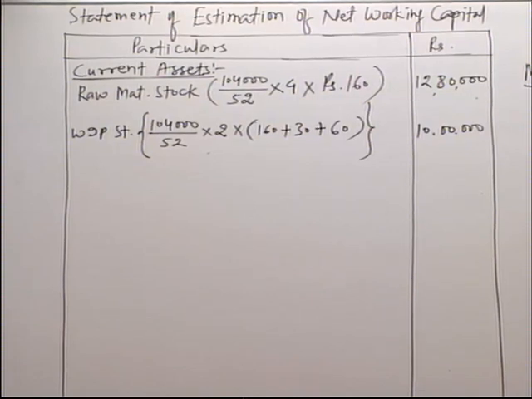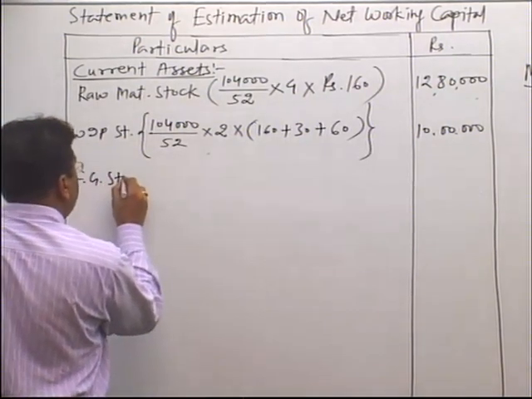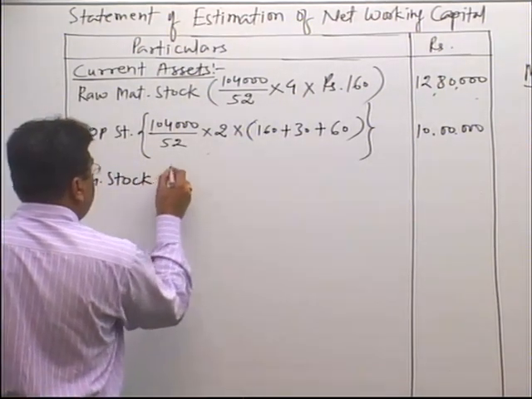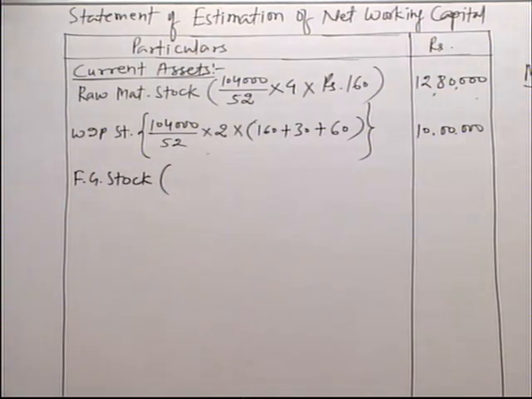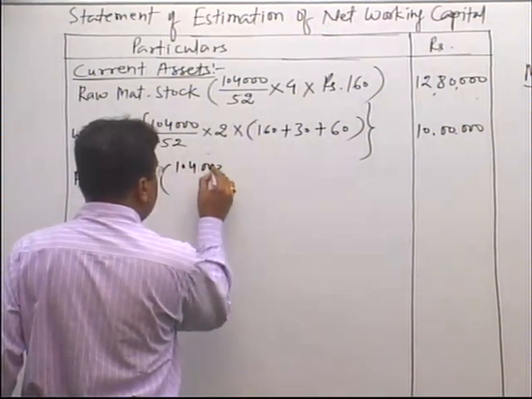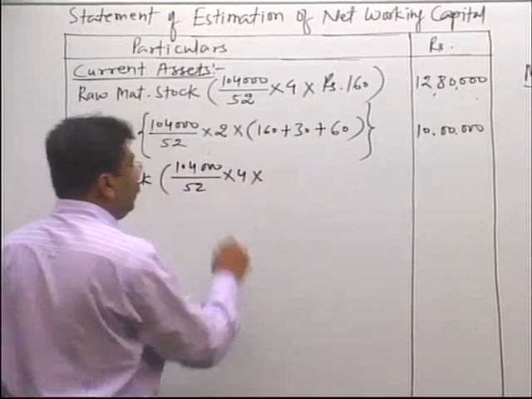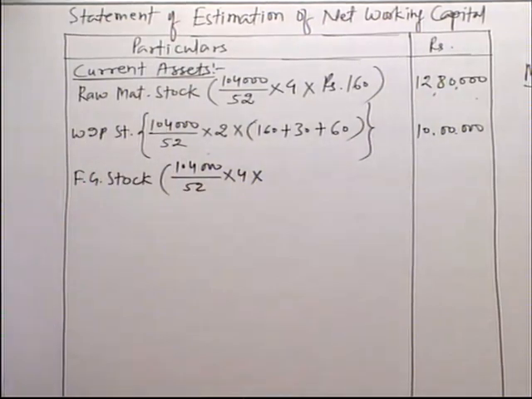The next is finished goods stock. In case of finished goods, the question says that finished goods remain in stock on average for 1 month, and 1 month is equal to 4 weeks. So 1,04,000 units divided by 52 into 4 weeks, into the value of 1 unit of finished goods.